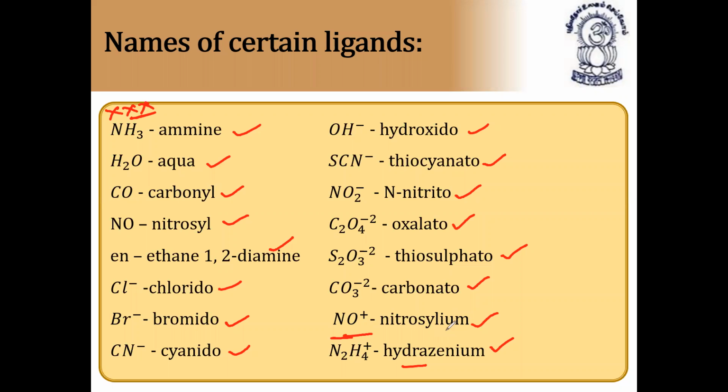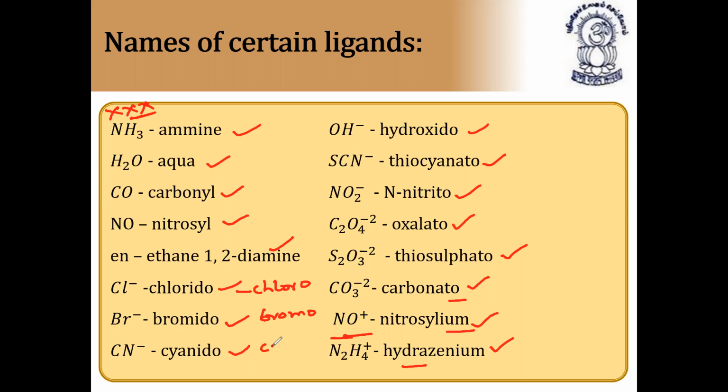For positive ligands, ium. For negative ligands, O. Chlorido is better, so chlorido, bromido, or bromo, you can also write chloro. Both are the same.